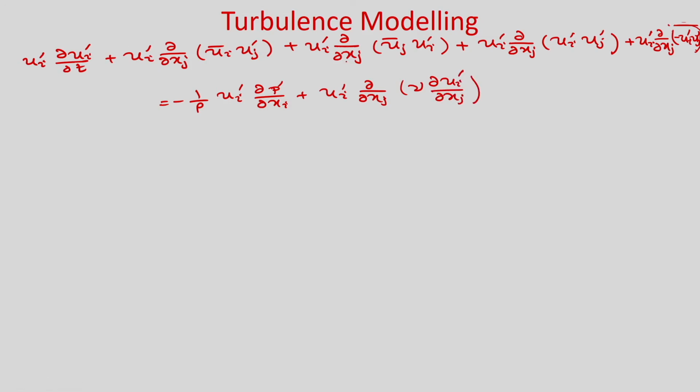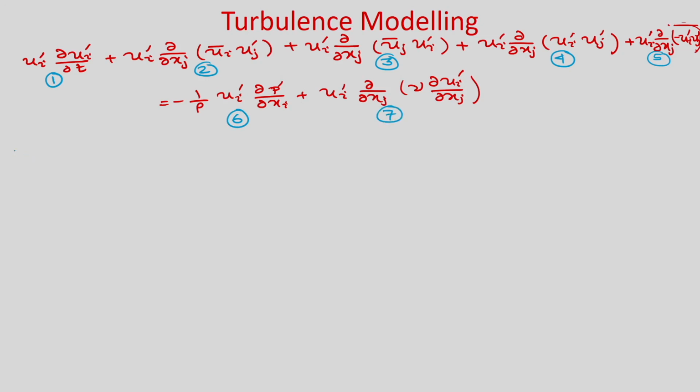Now let us look at each of these terms. Let us say this is term 1, this is term 2, this is 3, this is 4, this is 5, this is 6 and this is 7.